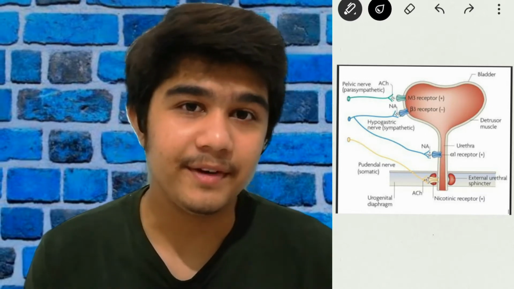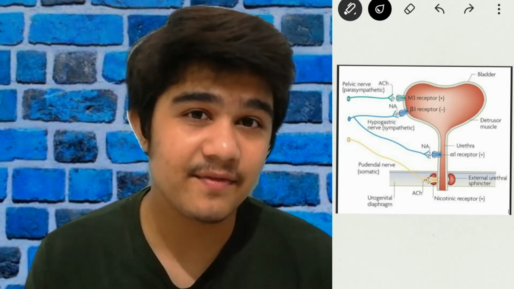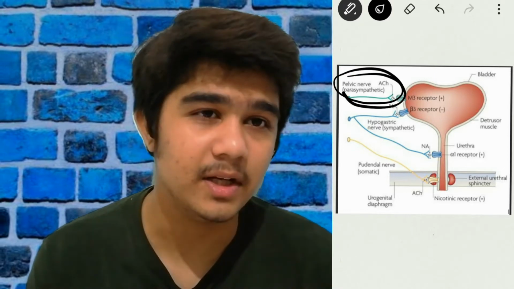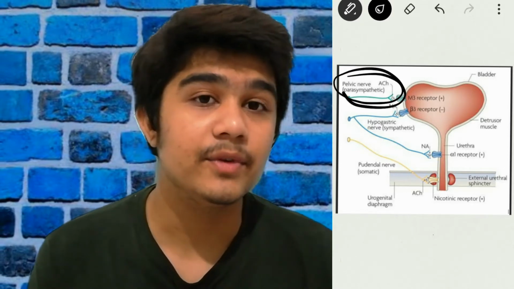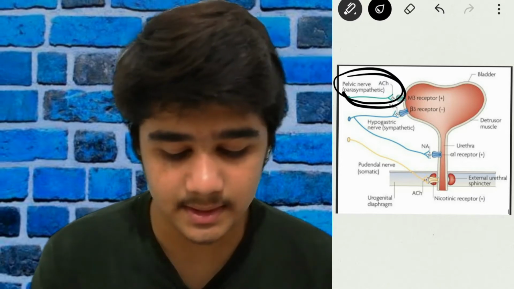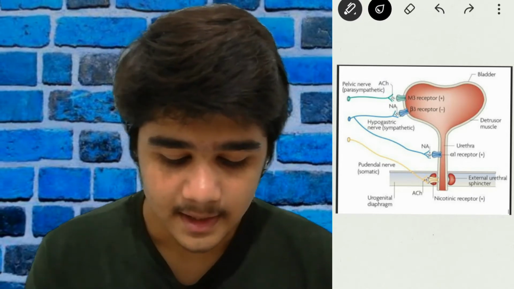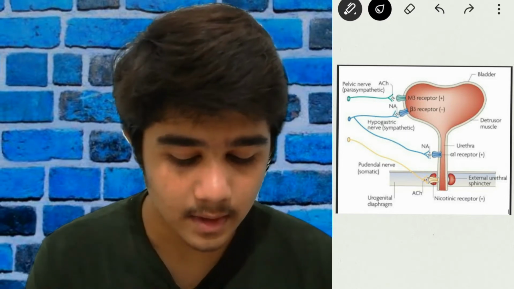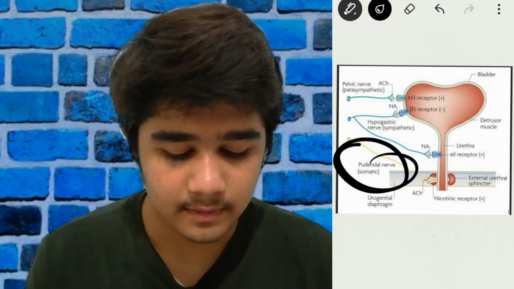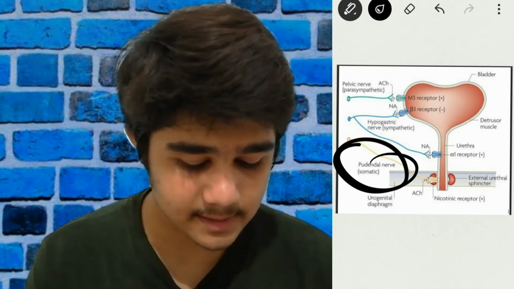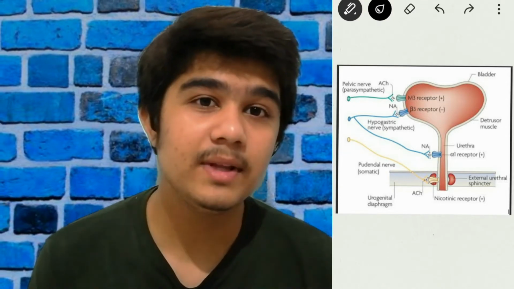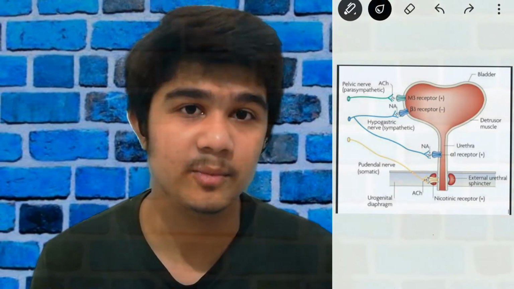Now what I told previously, that we have the parasympathetic system. Here the parasympathetic nerve is the pelvic nerve, the fibers that come from S2, S3 and S4 of the spinal cord. Here we have the hypogastric nerve, or the sympathetic nerve, and we have a voluntary somatic control, that is the pudendal nerve. So let's discuss how the mechanism actually happens in our body, the whole mechanism behind this.